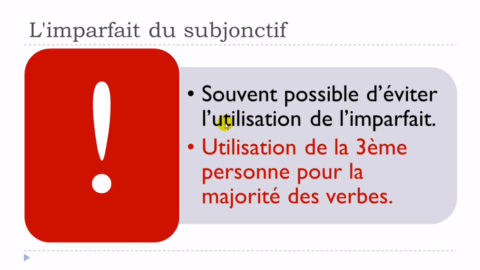Souvent possible d'éviter l'utilisation de l'imparfait du subjonctif. So, as I said, it's often possible to avoid using this form of the imparfait du subjonctif, okay? And the last thing, and one more time, as we saw, if you want to use this imparfait du subjonctif, keep in mind that it will be for the third person, just because the other forms are really impossible to produce. Not impossible, but quite heavy, and people don't like to use this form anymore, okay? I'm not talking, of course, as I said previously, about avoir and être, because they've got a special status, okay?